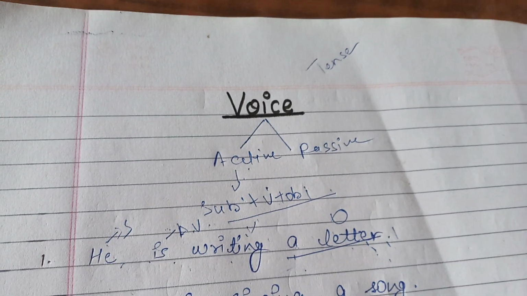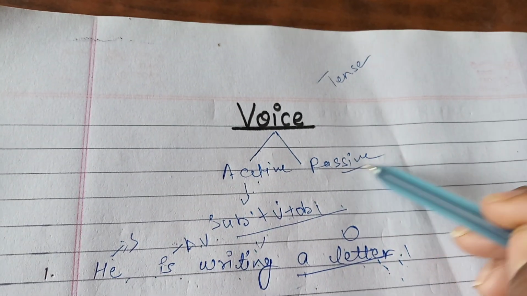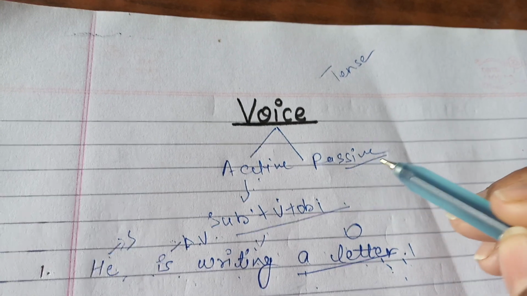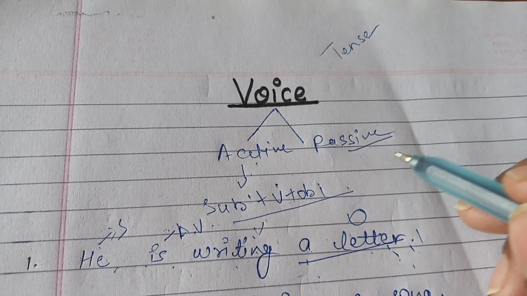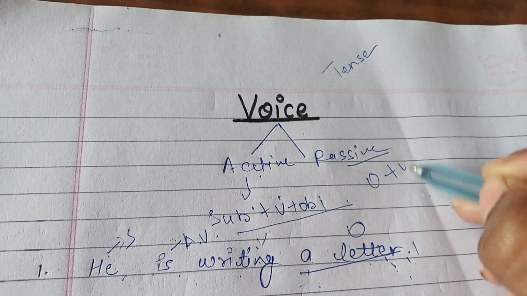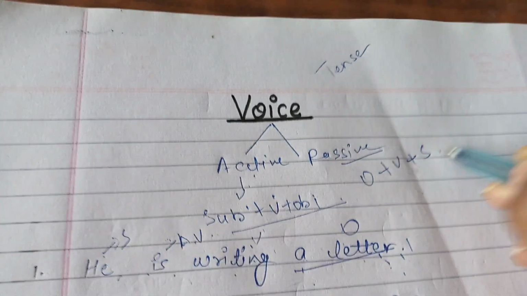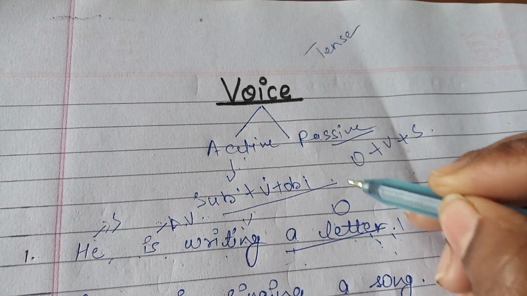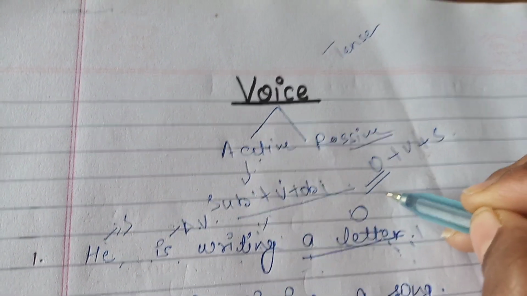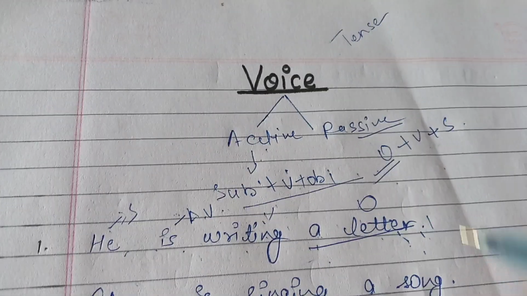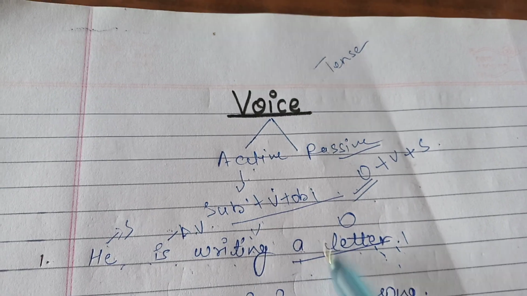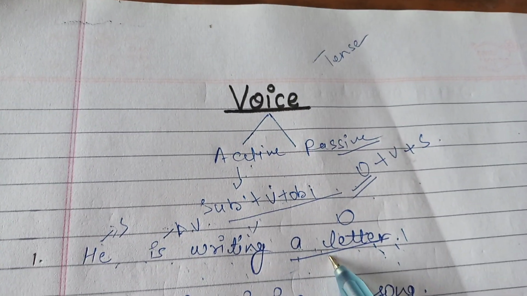What is passive? Passive voice is what? When a sentence is given with this rule: object plus verb plus subject. The object works as the subject. How? See, he is writing a letter. This sentence is in active voice.